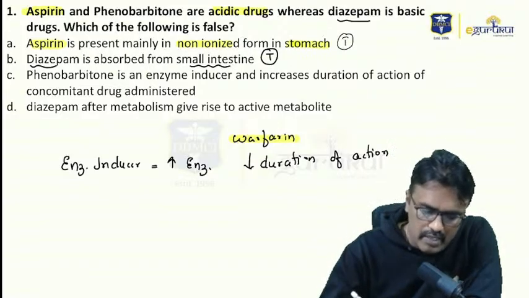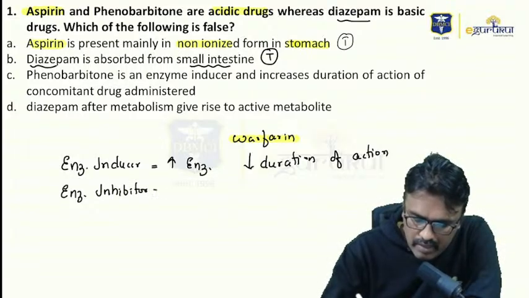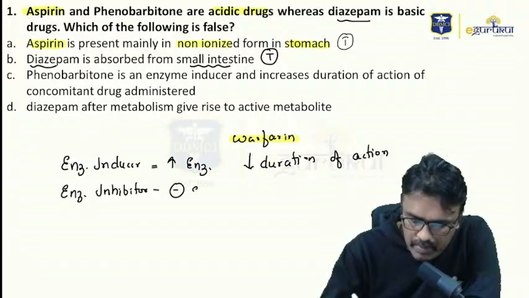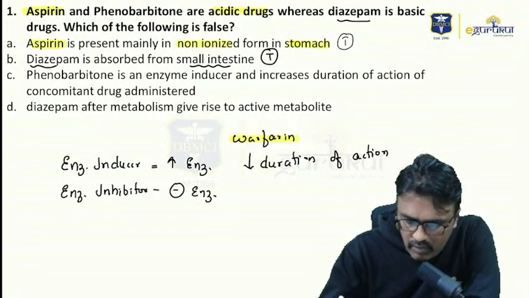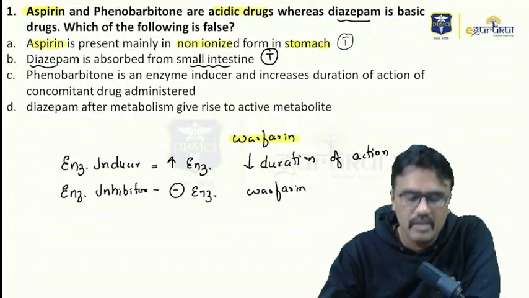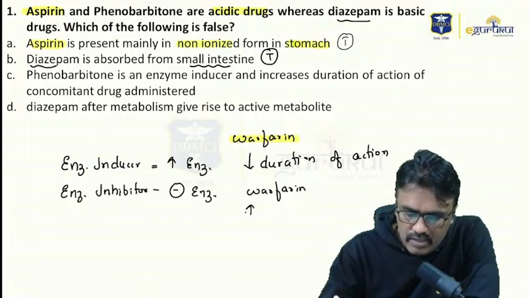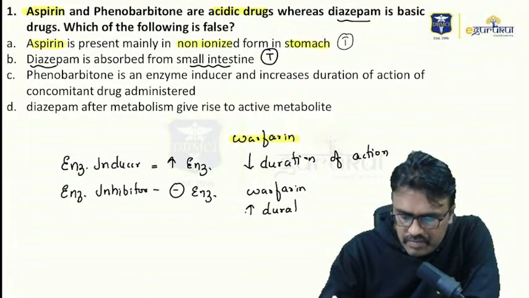So what happens with an enzyme inhibitor? An enzyme inhibitor will inhibit the enzyme. If I give warfarin with an enzyme inhibitor, it will inhibit the metabolism, so it will increase the duration of action.